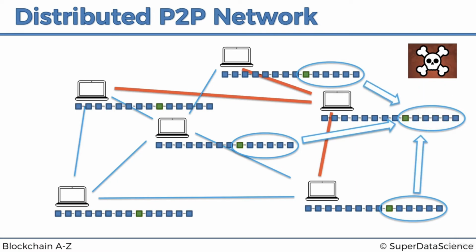So just very quickly, all of these values will be copied over, and the blockchain will be restored to its original value. So what happens in this case is, as we can see, the hacker cannot just attack one computer, cannot just attack one blockchain and change the values there. The hacker would have to attack all of the blockchains at the same time.